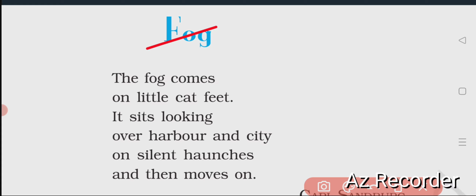Let us study the poem. The fog comes on little cat feet. From the very beginning line, the poet has compared the coming, the approach, the arrival of a fog to the slow and silent walking of a cat as it comes slowly on its teeny feet.